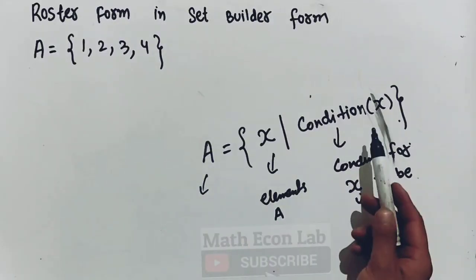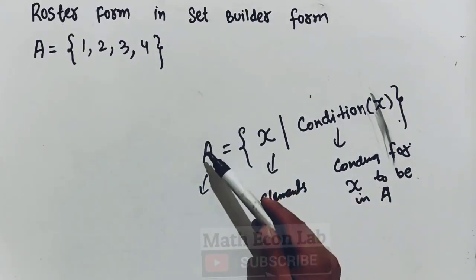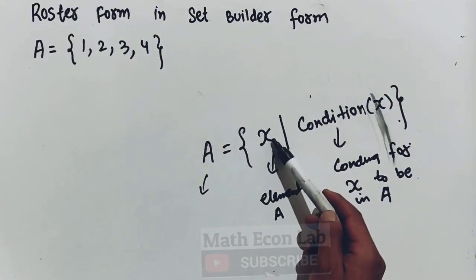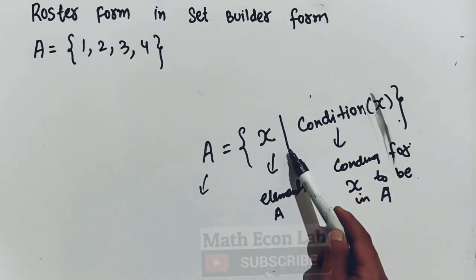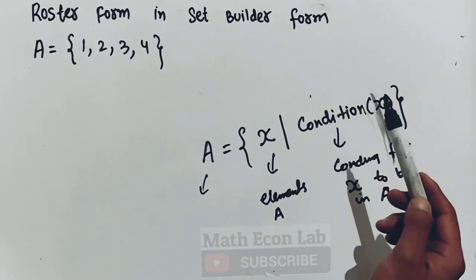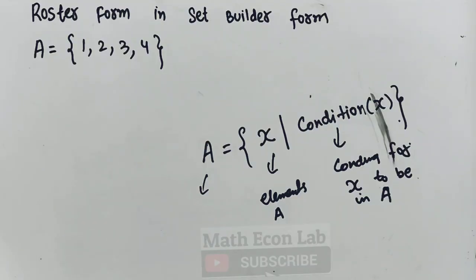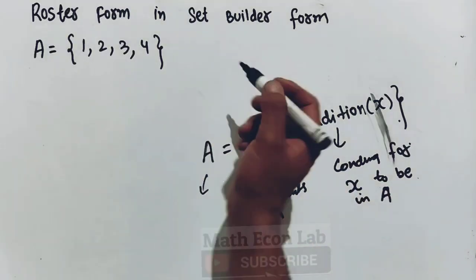Okay, so how do we pronounce it? We can say that A is a set of all elements x such that, with this vertical line meaning such that, x satisfies the conditions. Okay, so we have different kinds of conditions on x. So how do I write this in the set builder form?